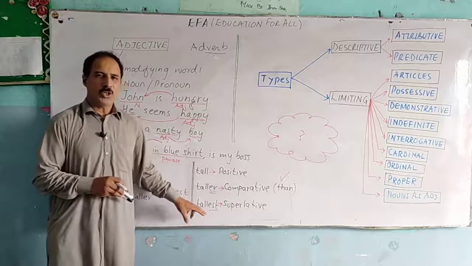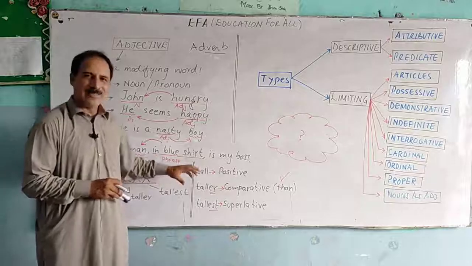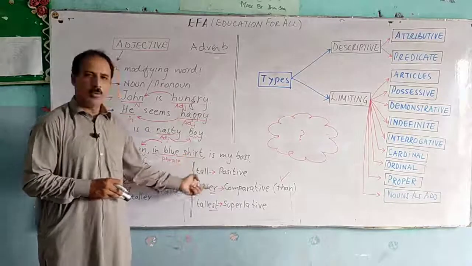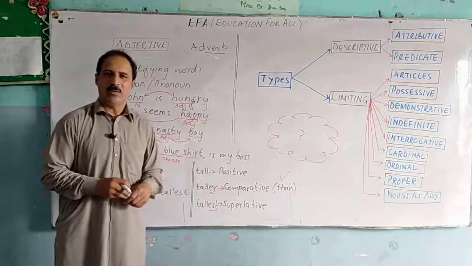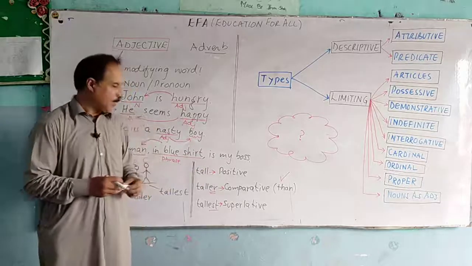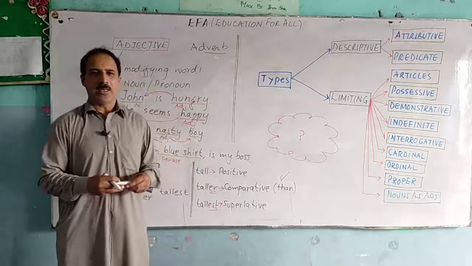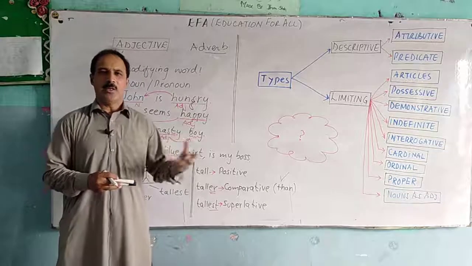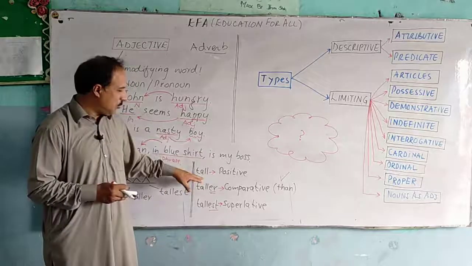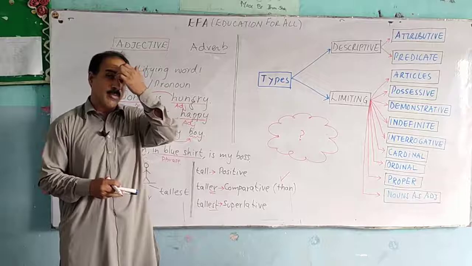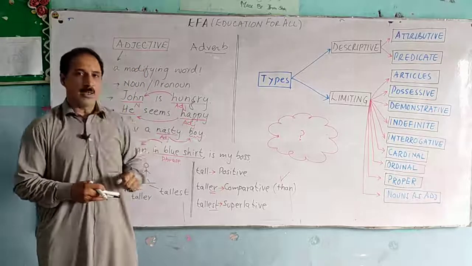This is how we change adjective degrees in many cases, but this is only for regular adjectives. If you come across an adjective which has 3 or more syllables, we do not add er or est to change the degree from comparative to superlative.